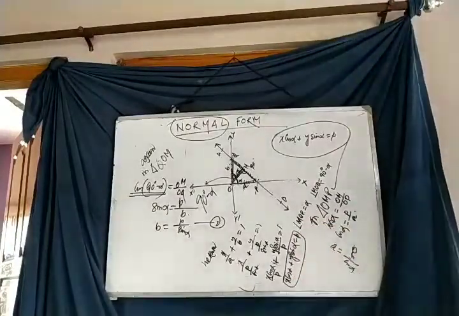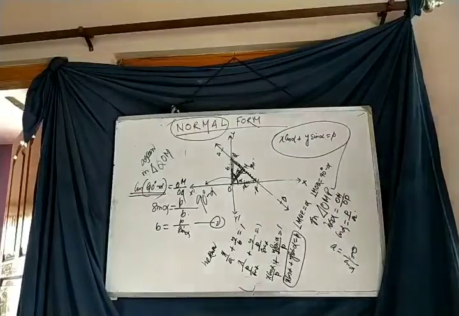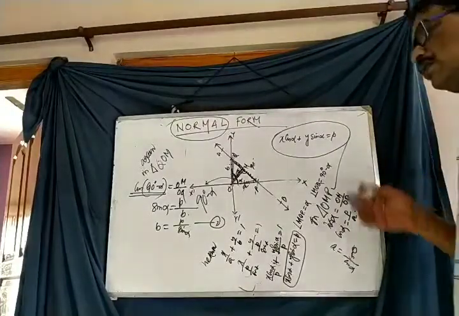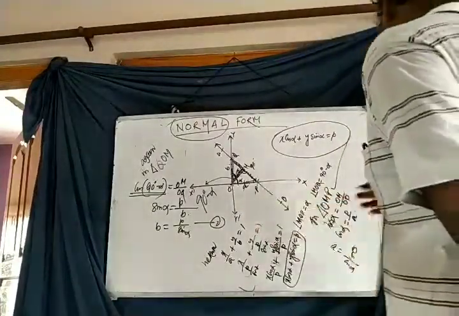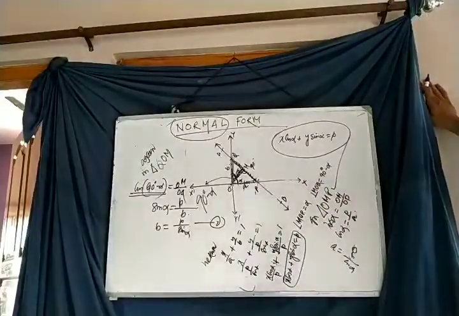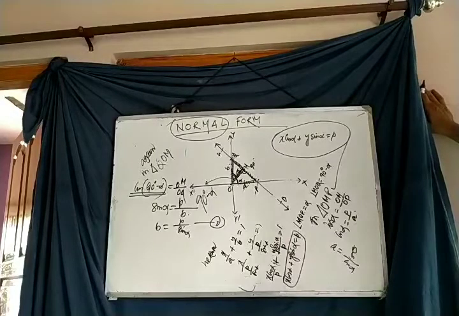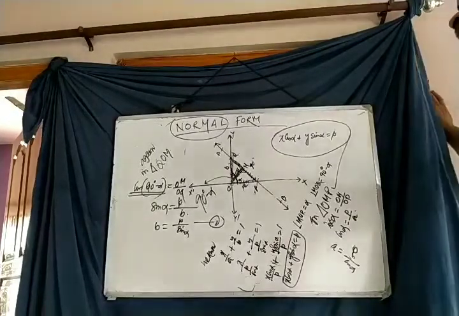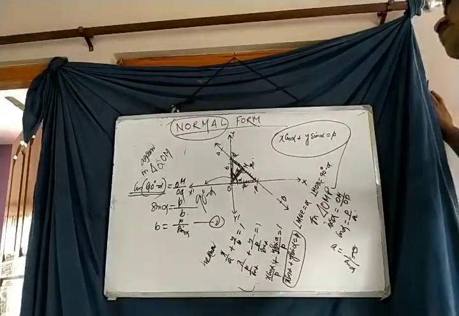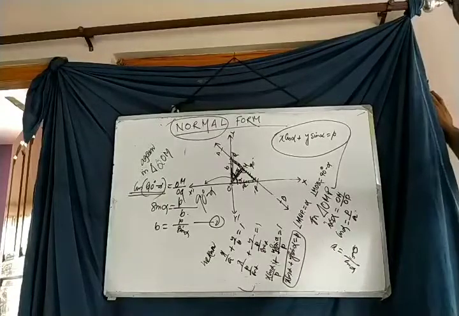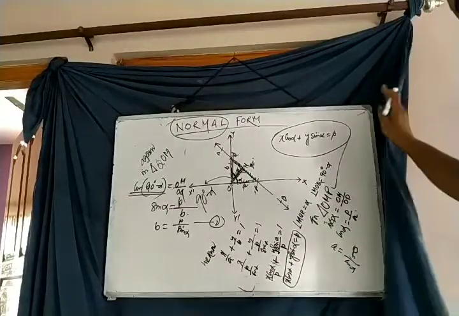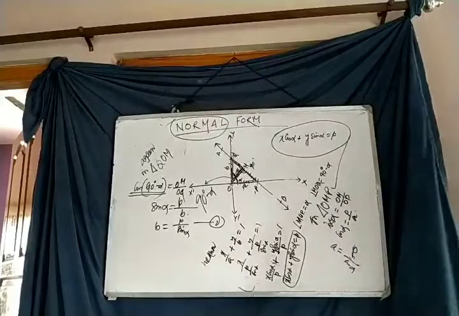This is the last form of equation of straight line in class 11, the normal form. This form is a little bit more complicated than the other forms, but you can understand it if you watch it with attention. This is the form which is called the normal form.